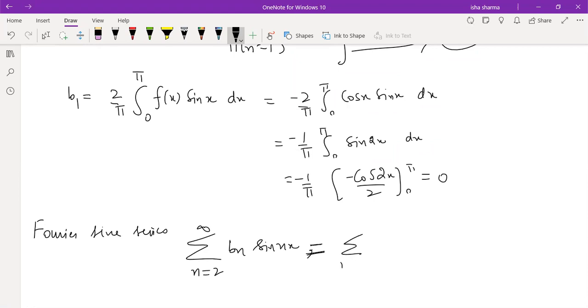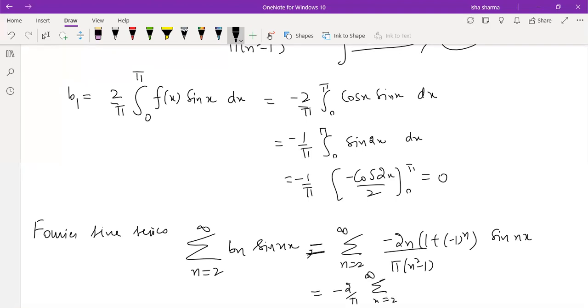So this is summation n equal to 2 to infinity. The value of bn which we have just computed, we can write that down: minus 2n by pi (n square minus 1) times (1 plus minus 1 raised to power n) into sin nx. So this is the final Fourier series expansion. If you want to simplify it one more step, the constant minus 2 by pi will come outside, because the rest of the terms are functions of n. They have to remain inside because the summation is running over n.